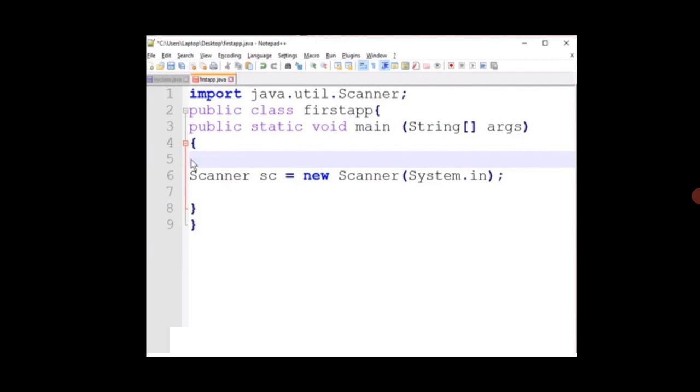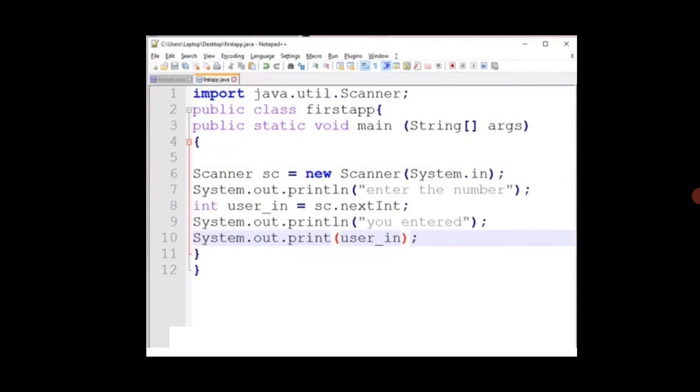Since we are using the Scanner class, automatically java.util.Scanner has to be imported. This is a simple example for getting the values and printing the values. Here I am using the class called Scanner.